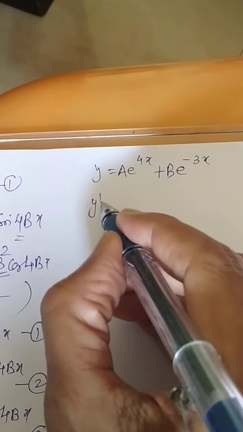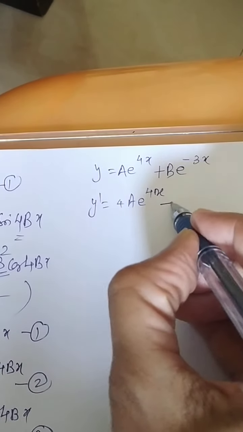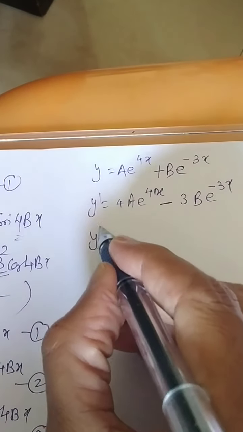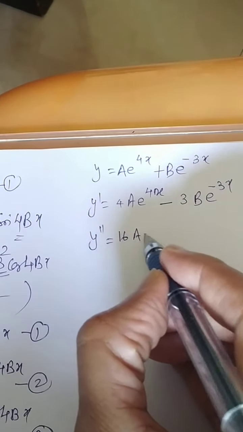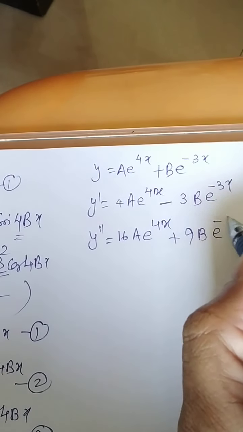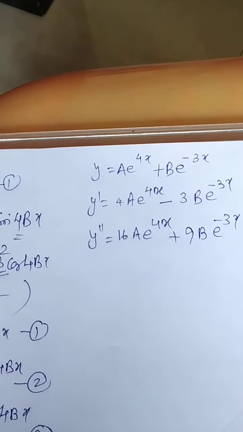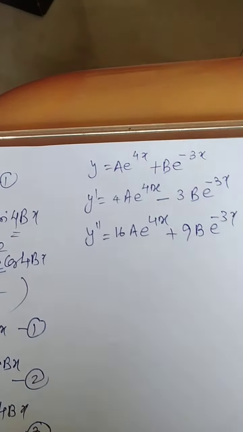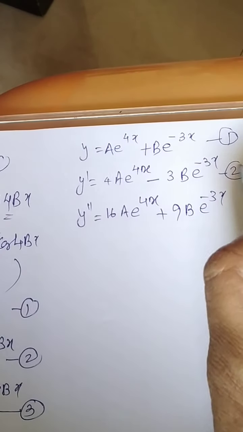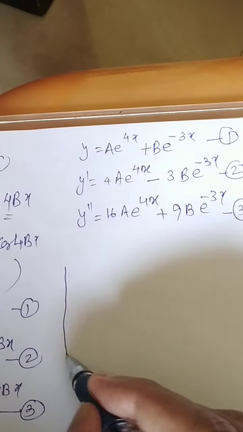Next, y dash is 4a e raised to power 4x minus 3b e raised to power minus 3x. y double dash will be 16a e raised to power 4x plus 9b e raised to power minus 3x. If you think about these three equations, then how will you answer? Just look at this 1, 2 and 3. What I have explained earlier, the same method can be used over here.